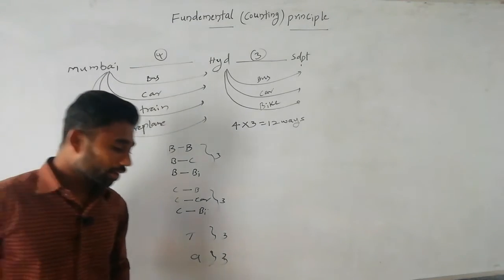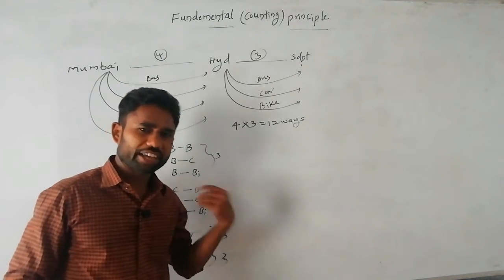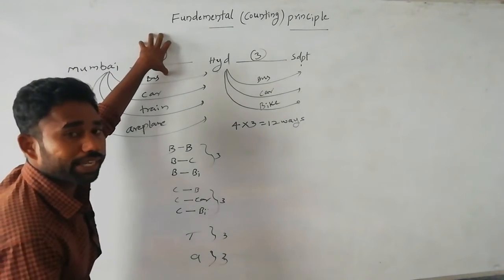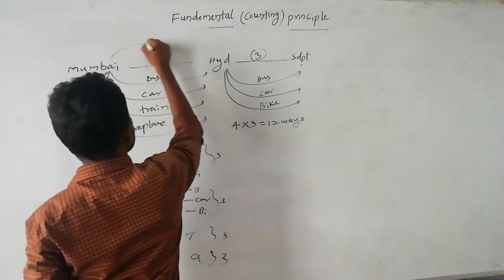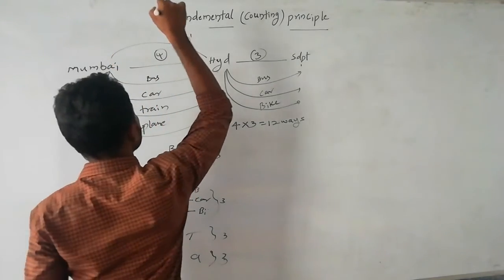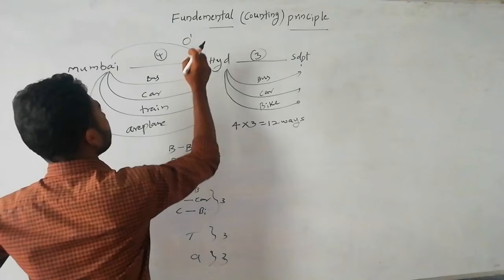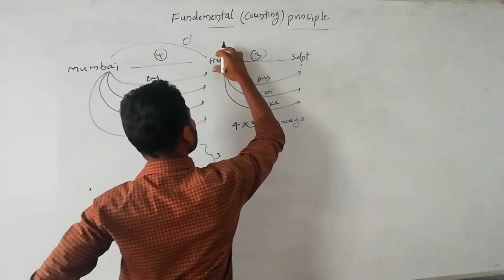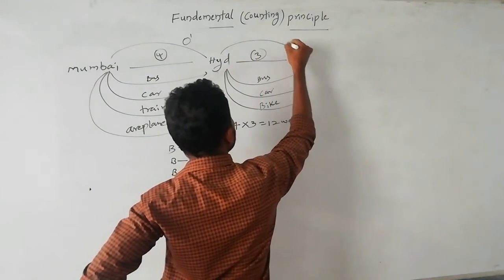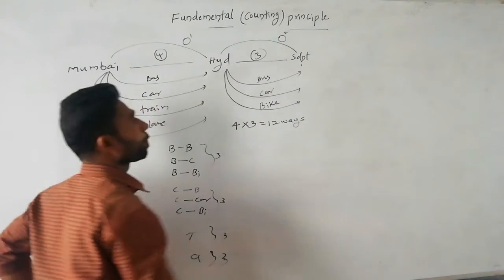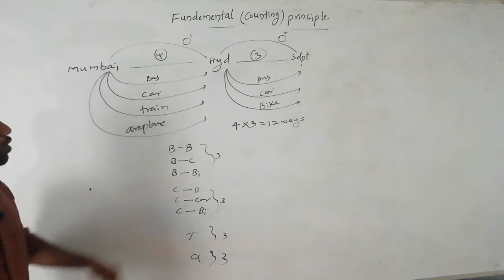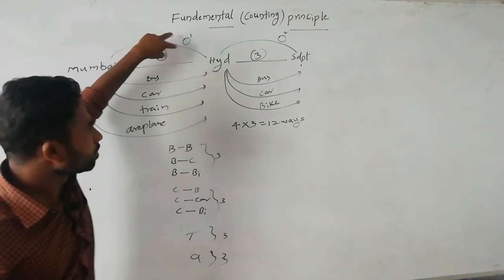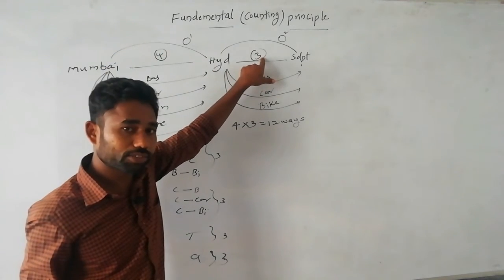Here we have to notice one thing. Observation 1 is Mumbai to Hyderabad, and observation 2 is Hyderabad to Siddipet. Two observations: the first has 4 ways and the second has 3 ways.